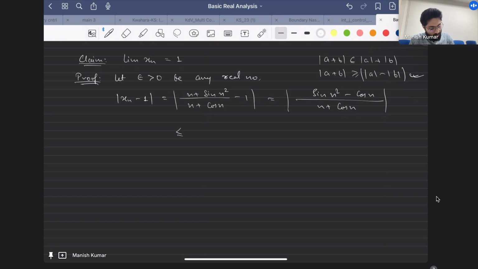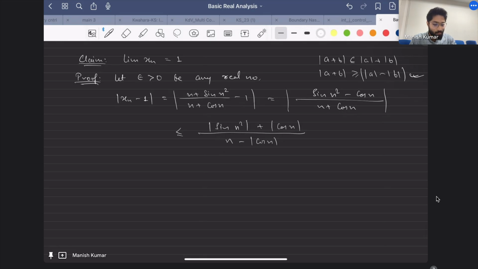So what I get is sine n square plus cos of n upon n minus mod of cos n, whole mod. We know cos n is at most 1, so there is no meaning of this modulus because this is always going to be positive, since n is greater than or equal to 1.